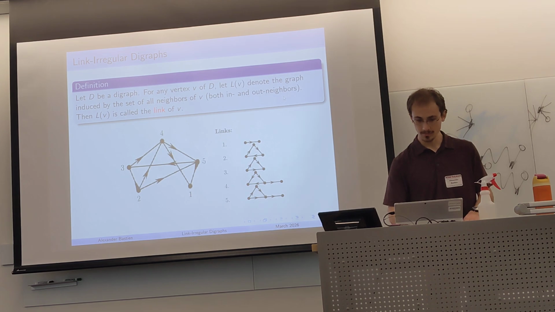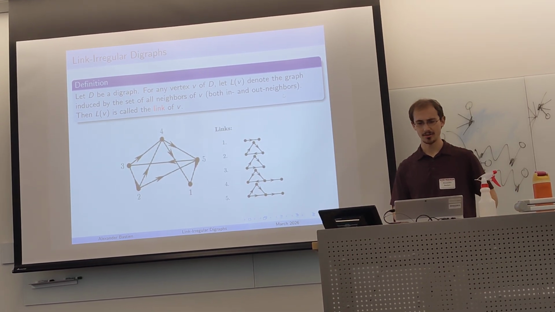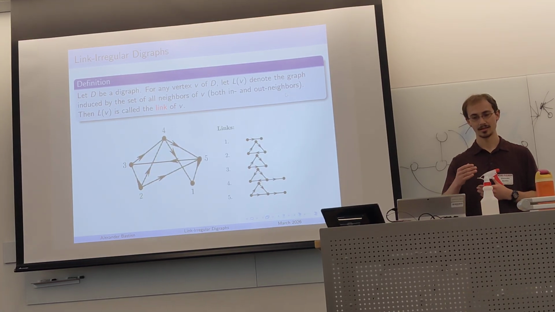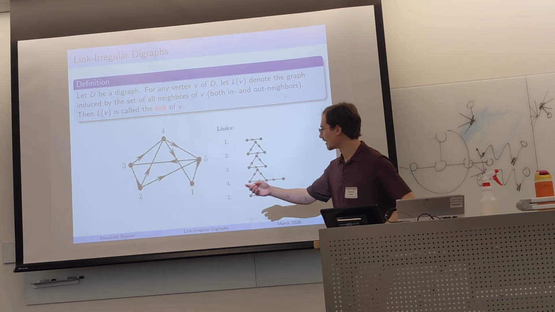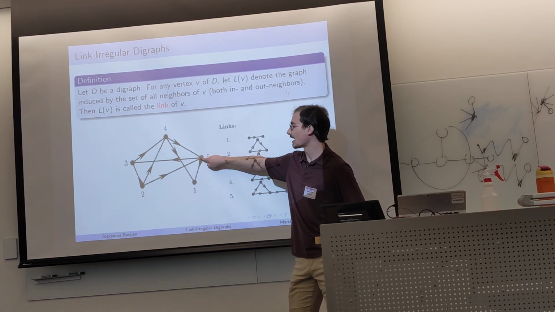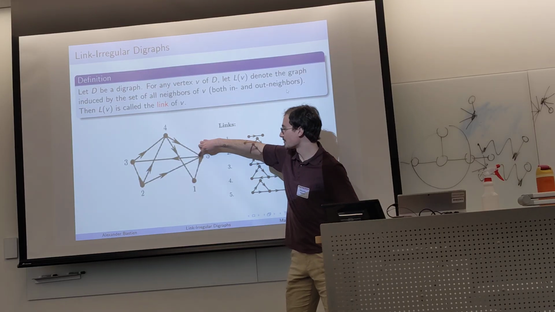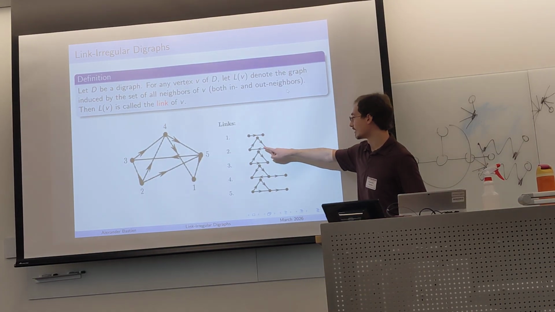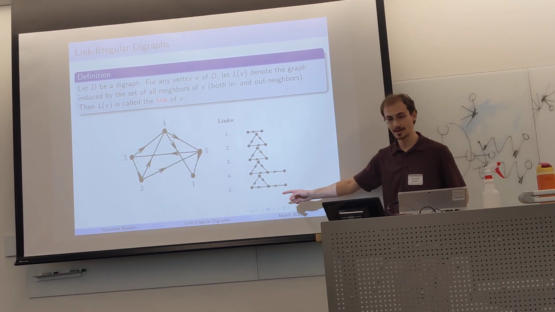All right, so we'll begin with our definition. Let's suppose we have a digraph just like this one right here, and we pick any vertex of the digraph. The link of the vertex is the graph induced by its neighborhood. So for example, take 1 right here. 1 is connected by an edge to 4, it's connected by an edge to 5, so 4 and 5 are its neighbors. We take 4 and 5, as well as any edges between them, so we have an edge from 4 to 5, and that's our link right here. Again, we have the link of 2, link of 3, link of 4, link of 5.